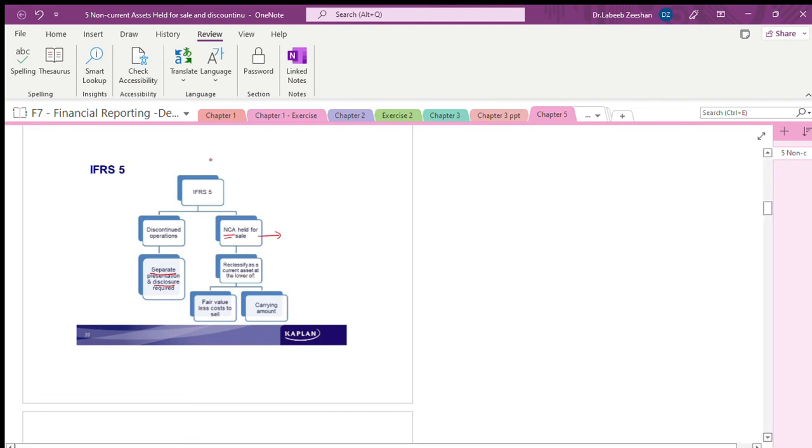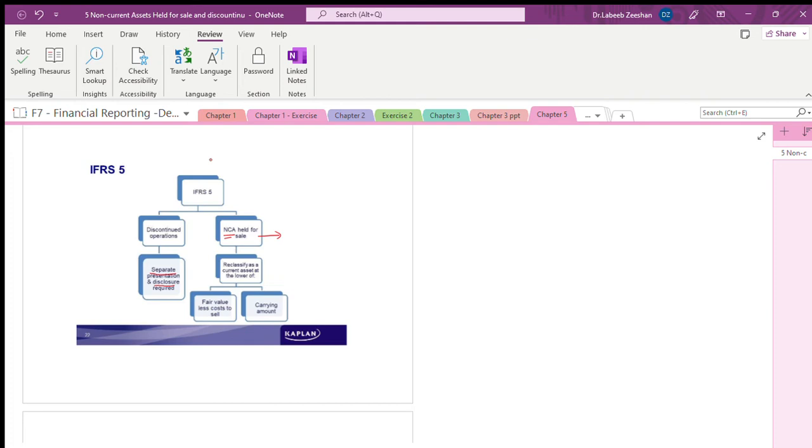We are running the company and saying that yes, this is the division we are not going to continue. Definitely, you separate all the assets and those assets should be held for sale. Reclassify as a current asset.